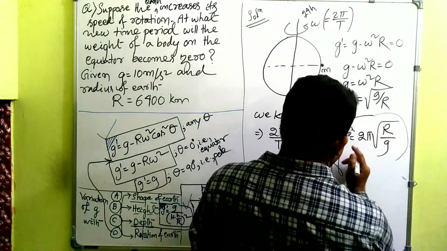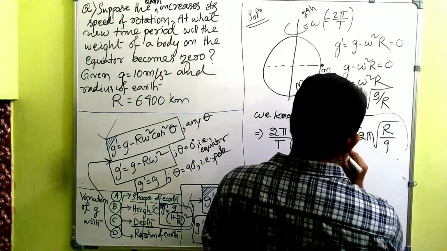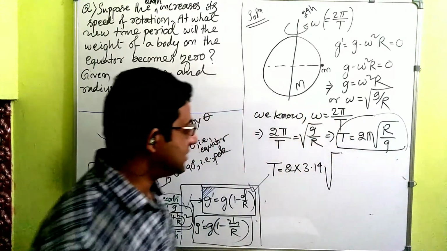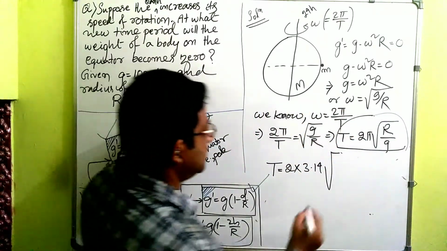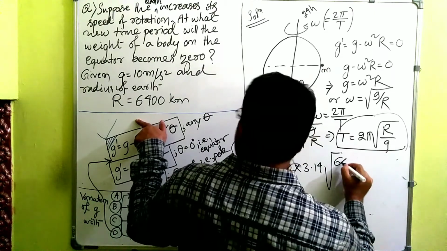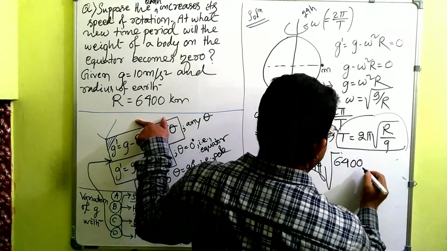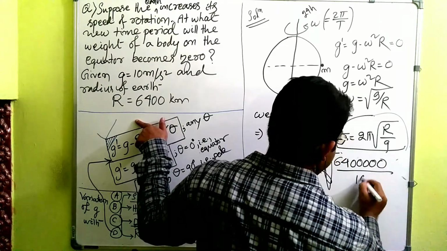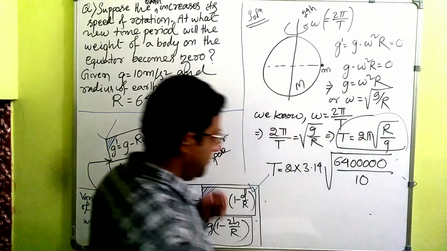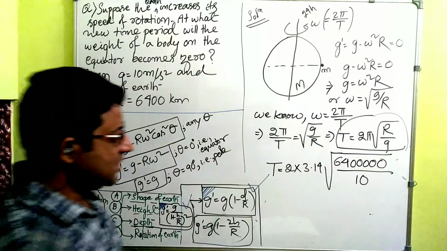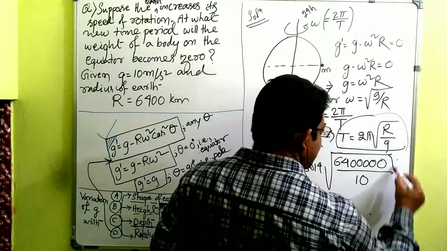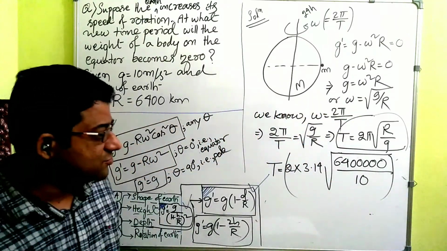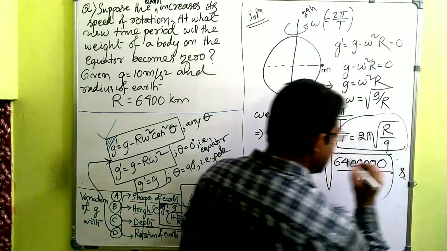So r is given in the question. R is given in the question. How much? 6400 kilometers. You take this, 6400000 divided by g, which is taken as 10. So this much will be the answer, but this answer will be in SI unit. Everything we have taken in SI unit, right? So these many seconds will come, right?